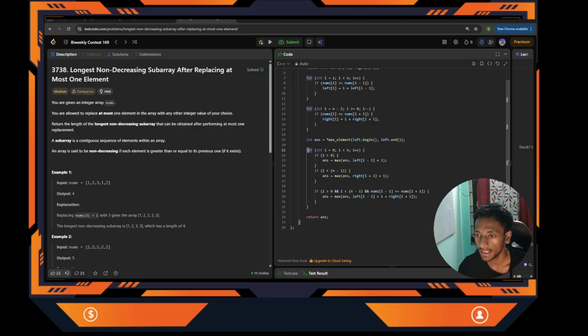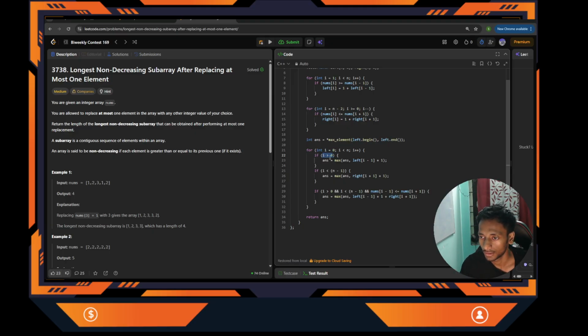Now this x, I have to fix the x. X means the target element I want to change. So any number can be our change target element, so it can start from 0 to n minus 1. Now for each index, I have to check whether I can merge this into the left array. So when is it possible? If there is some element on the left side. So what is the condition? I should be greater than 0. Then I can merge this current element to the left subarray.